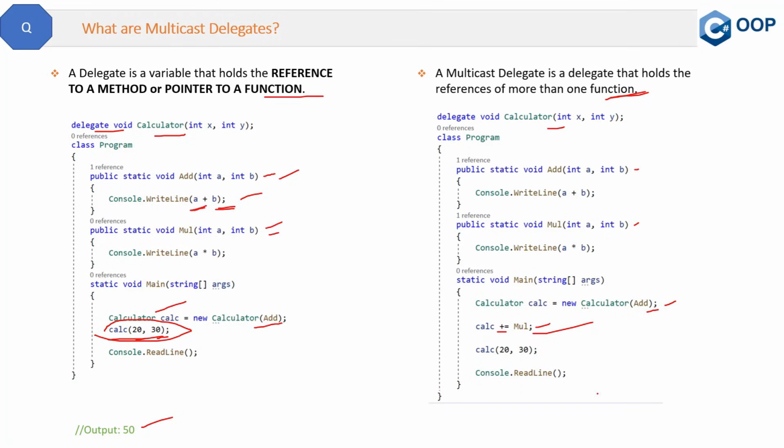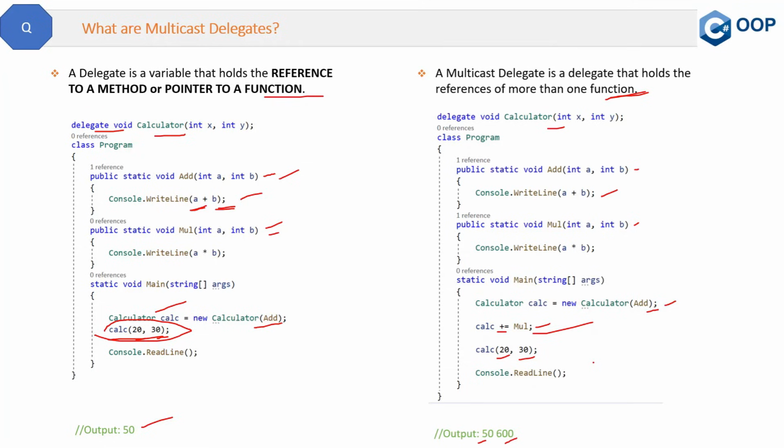So let's see what the output will be. We are passing 20 and 30. The output will be the addition first, which is 50. And then we are calling the multiply method, so the next output will be 600, which is 20 into 30.